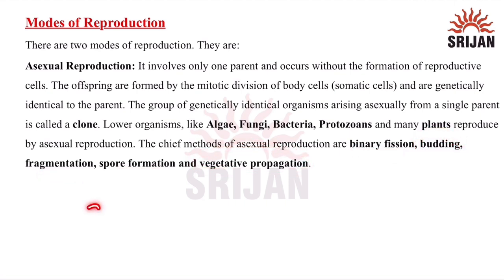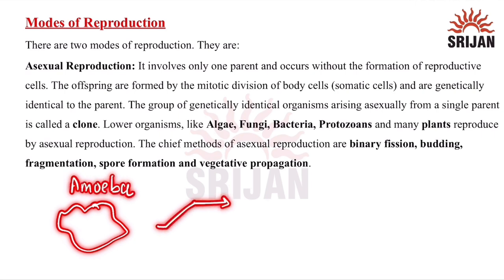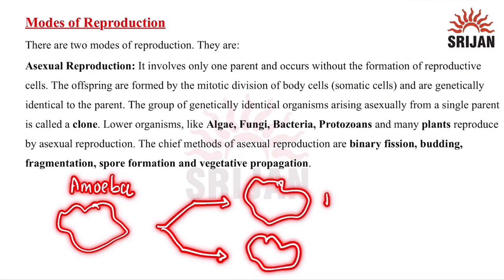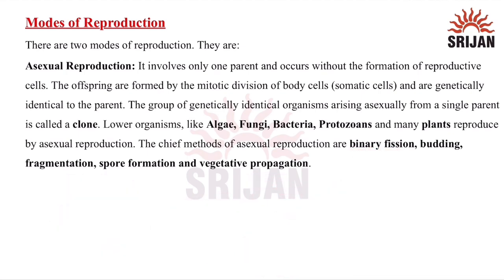Basically, let us take an amoeba. This is an amoeba. Now, amoeba, after mitotic division, forms two daughter cells which are similar to this amoeba. This is first and this is second. Basically, what amoeba does is binary fission. Second is budding. Suppose this is hydra.